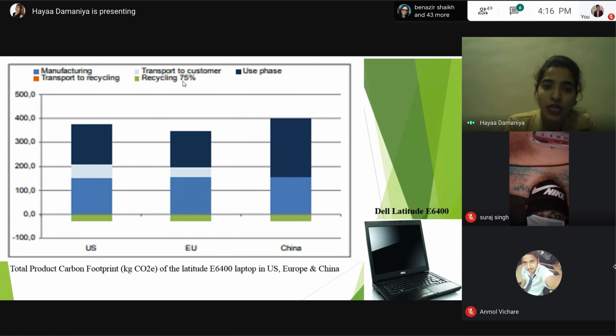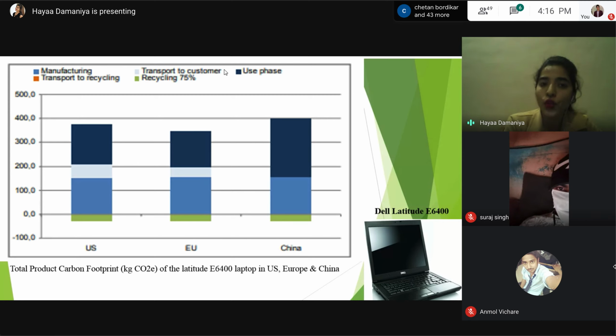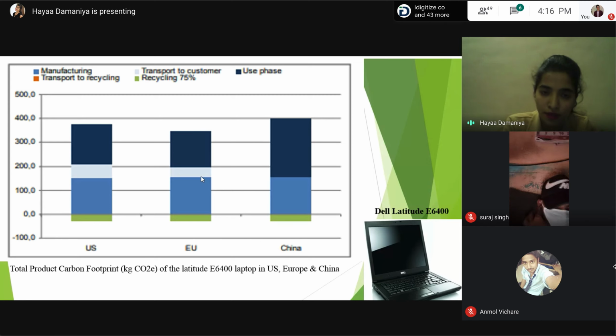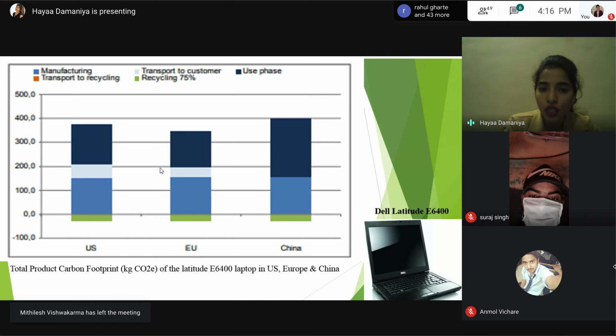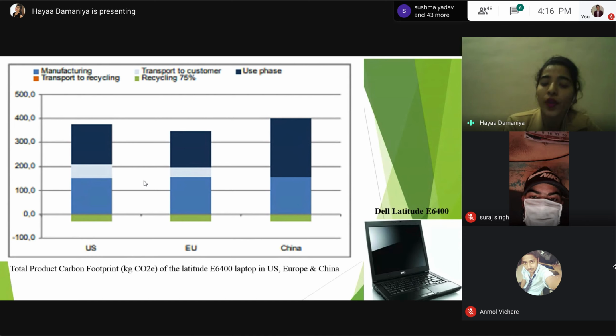Now here you can see the transfer to customer. If we take into account the transportation to the customer, described in this light white color, it has a higher impact in the US and Europe as compared to China. Now you must be thinking, why is it so? Because in the US and Europe, the transportation method used is air transport. So for delivering the Latitude E6400 Dell laptop in the US and Europe, they use planes to deliver the product to the regional distribution center.